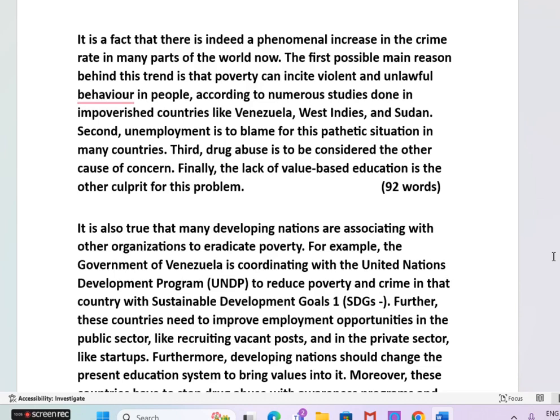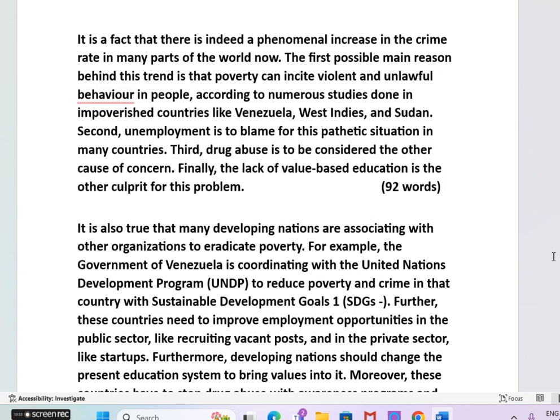Third, drug abuse is to be considered. Please remember this sentence construction. Third, drug abuse is to be considered the other cause of concern. This is also a fixed sentence. In place of drug abuse, you can give any other reason. Something is to be considered the other cause of concern. Finally, the lack of value-based education is the other culprit for this problem.